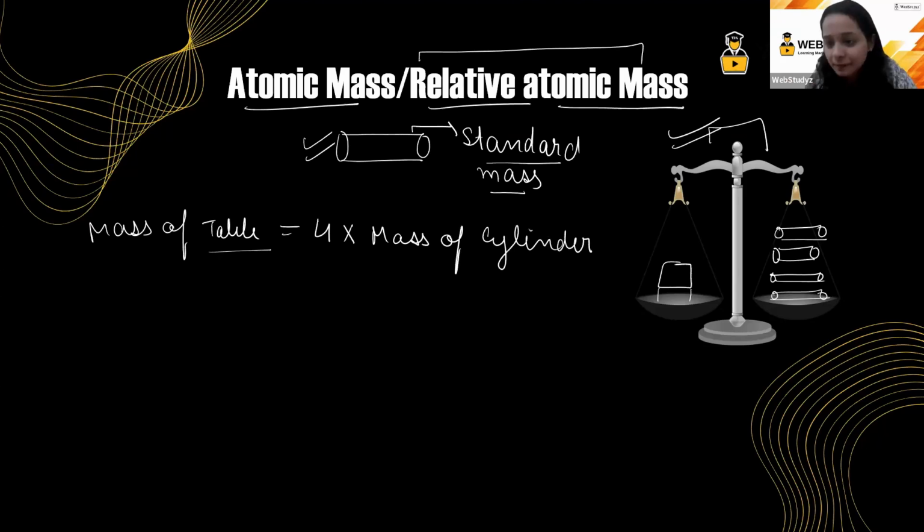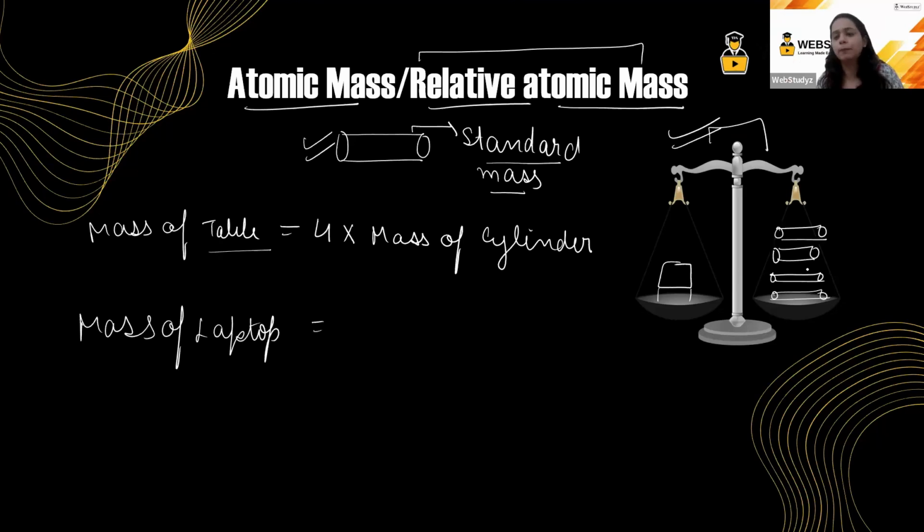I hope this part is clear. So whenever I have to weigh anything, we have kept the weight of that on one side and we have measured the cylinder accordingly. Let us suppose I have to measure the mass of a laptop. To measure the mass of the laptop, I required only 2 cylinders. So I said that the mass of the laptop was equal to 2 times the mass of a cylinder. Yes, students.